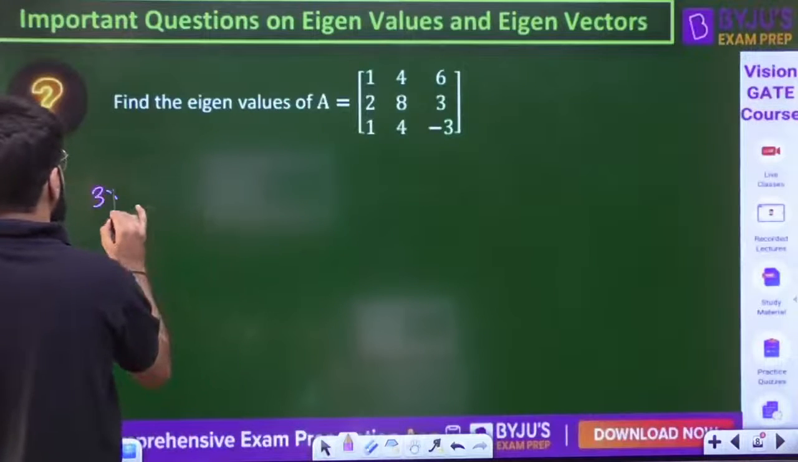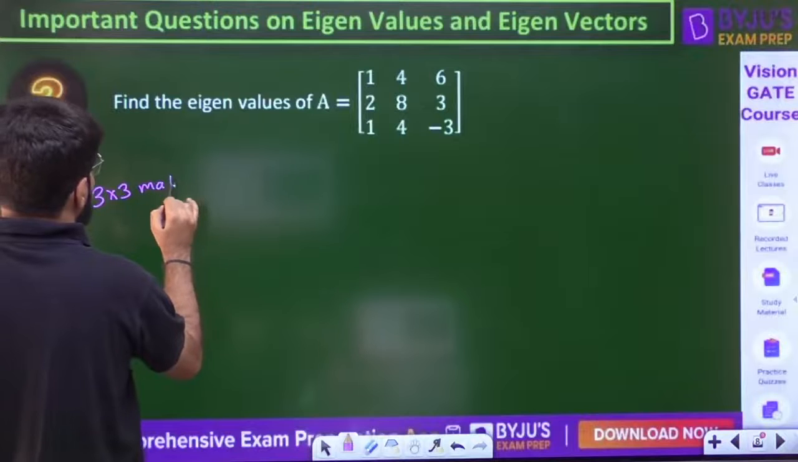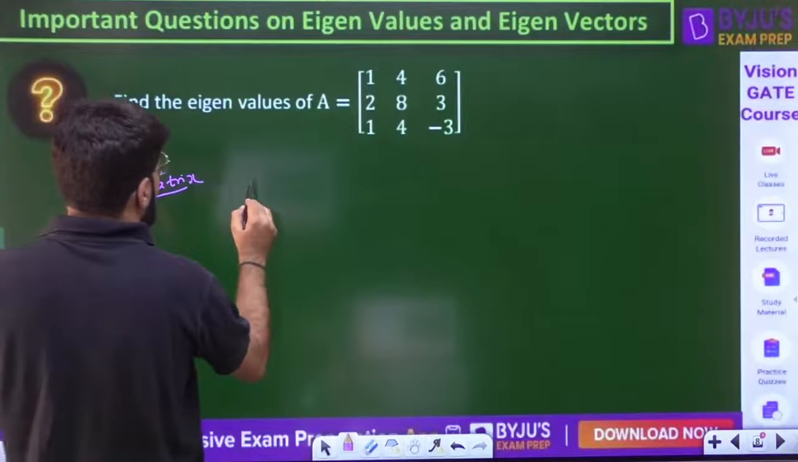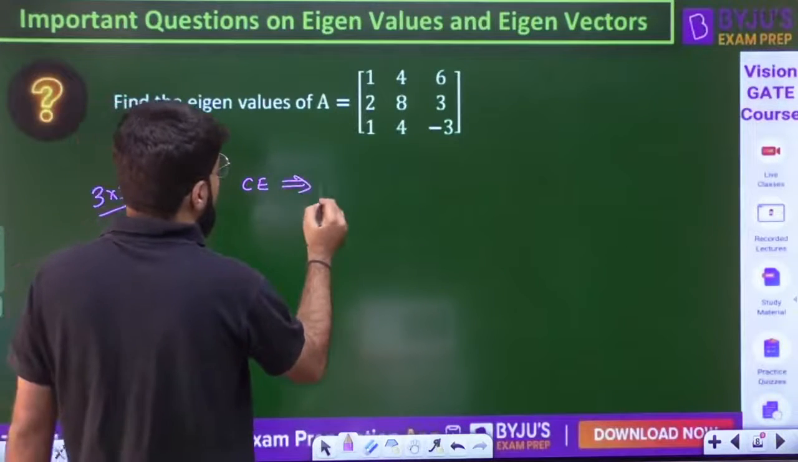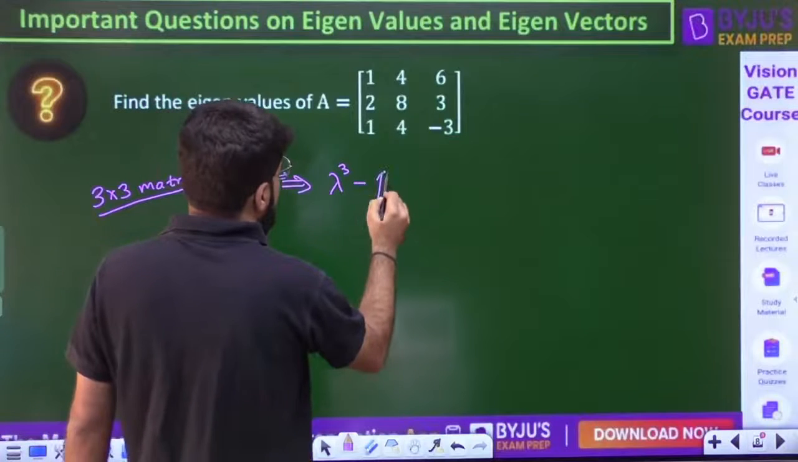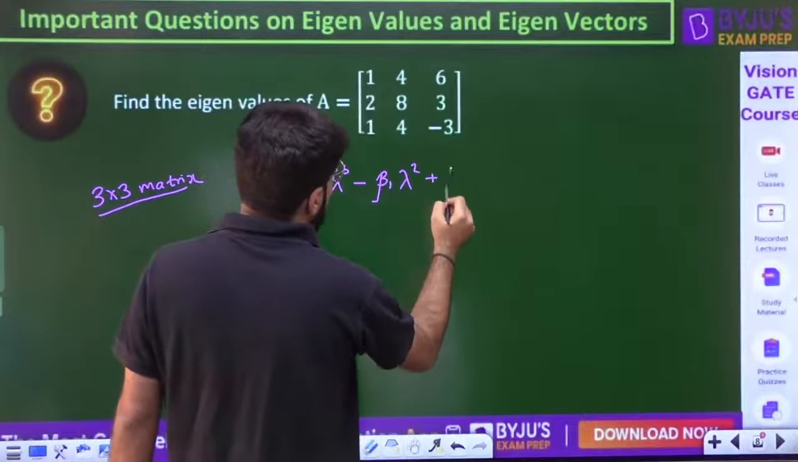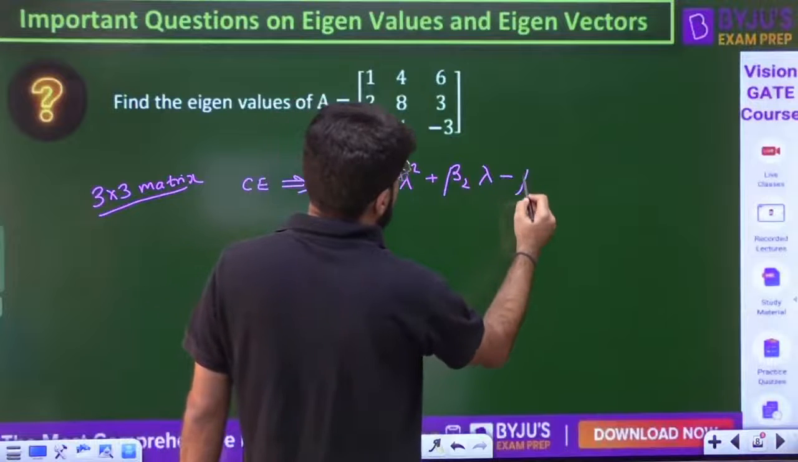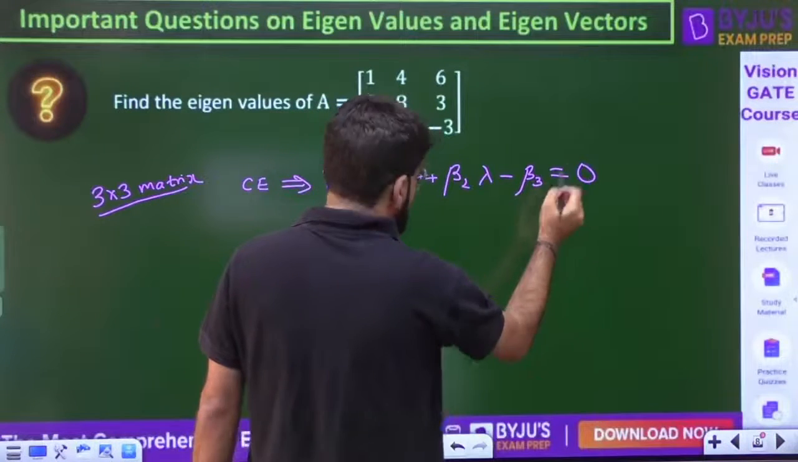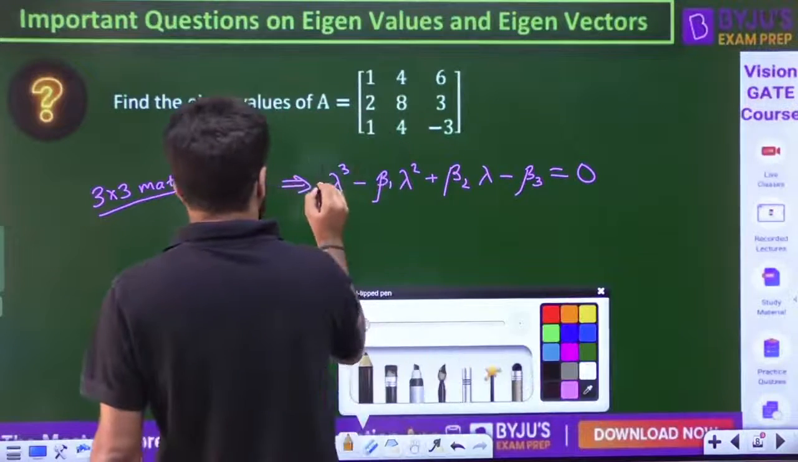If there is a 3 cross 3 matrix, as in this question, the characteristic equation can be remembered in the format lambda cube minus beta 1 lambda square plus beta 2 lambda minus beta 3 equal to 0.